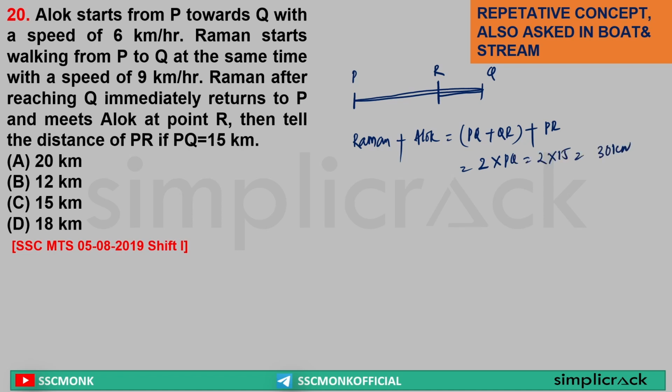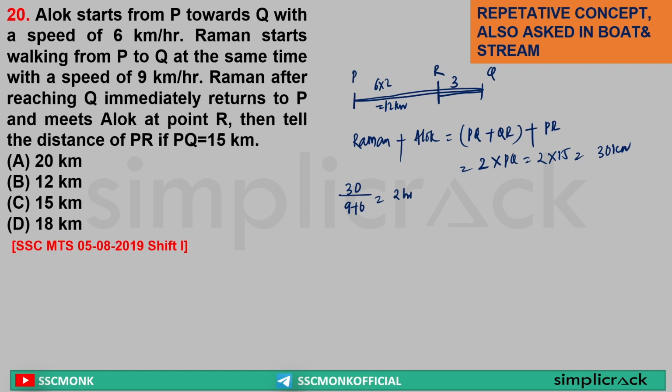So the double distance is equal to what? 30 km. Yes or no? Yes. Sir, what is happening? This total 30 km distance was traveled by both Raman and Alok. That can be written as relative speed 9 plus 6, 15, so the time is 2 hours. So the distance covered by Alok in 2 hours is 6 into 2, that is 12 kilometers. So the distance between P and R is 12, and R and Q will be 3.